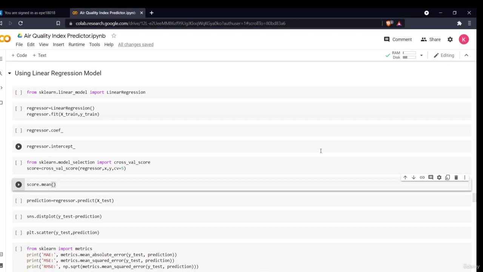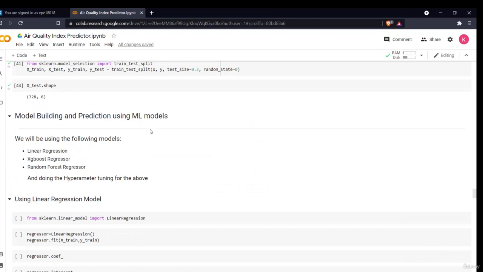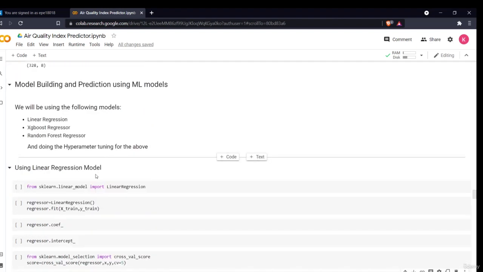Hello all, welcome to the next section of the project, the model building part. We'll be using the following machine learning models. First is linear regression, then XGBoost regression and random forest regression, and we'll be doing the necessary hyperparameter tuning for the above. First, the linear regression model. I hope you're all familiar with it.